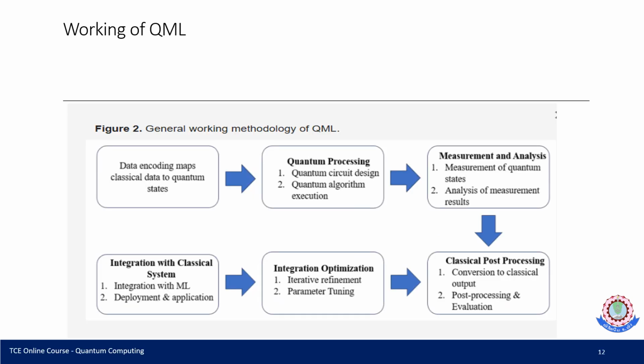So the working of QML is very important. How does quantum machine learning work? First, data encoding maps classical data to a quantum state.